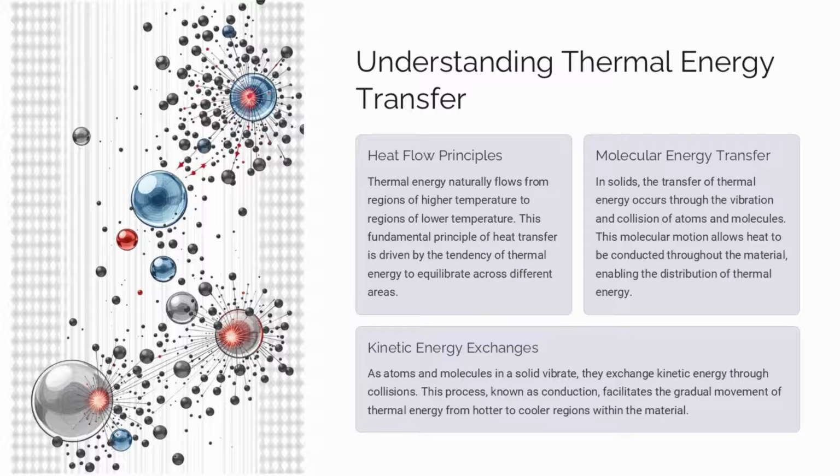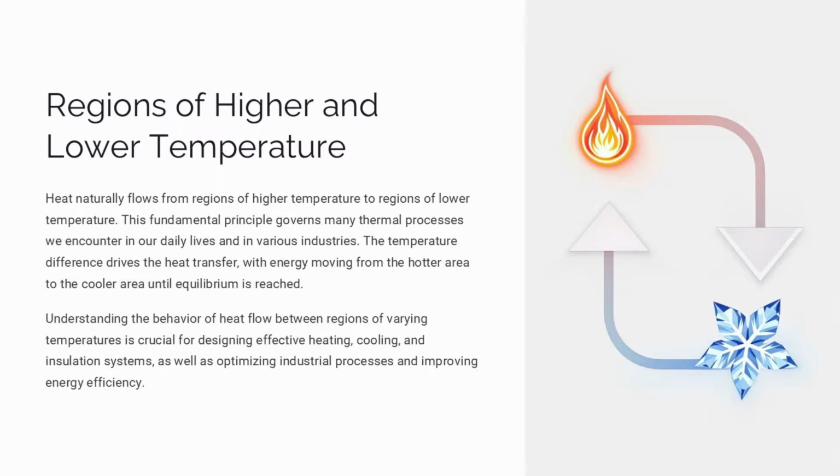The transfer of thermal energy at the molecular level is a key mechanism for how heat is distributed within solid materials. Heat naturally flows from hotter to cooler regions due to temperature differences. This fundamental principle drives many thermal processes we encounter daily and in industry. The temperature difference causes energy to move from the hotter area to the cooler area until equilibrium is reached. Understanding heat flow behavior between regions of varying temperatures is crucial for designing effective heating, cooling, and insulation systems. It also helps optimize industrial processes and improve energy efficiency.